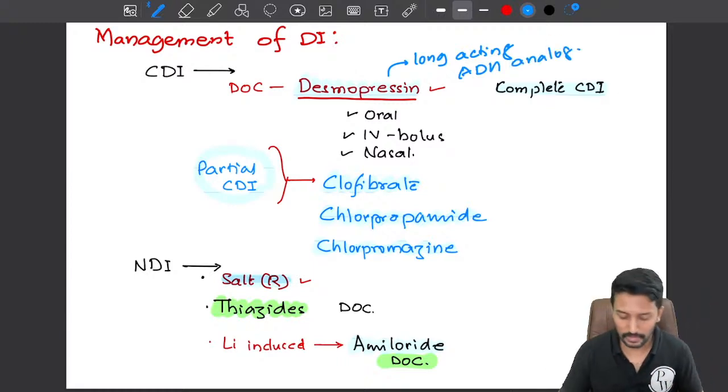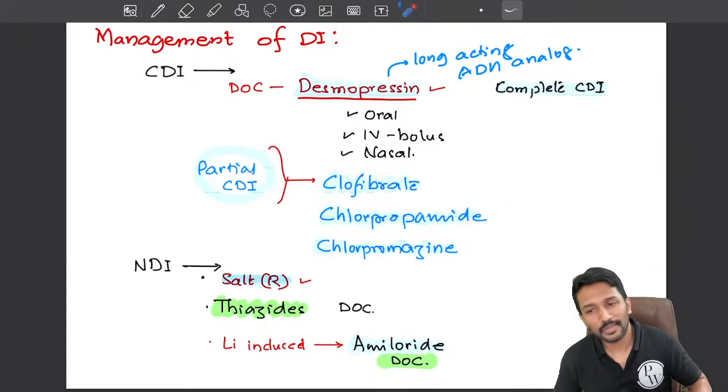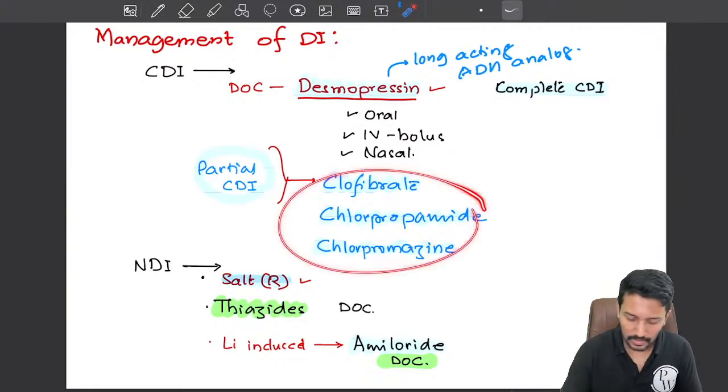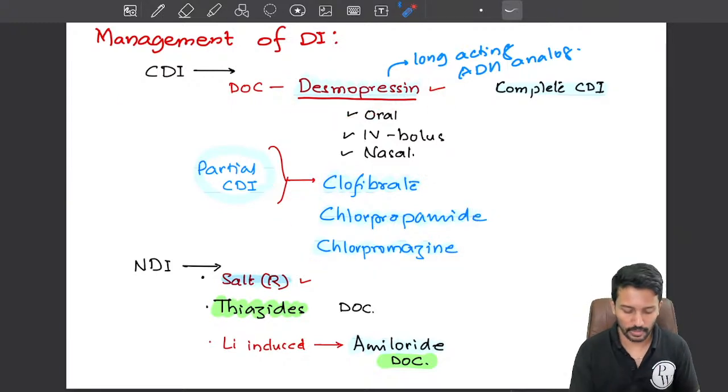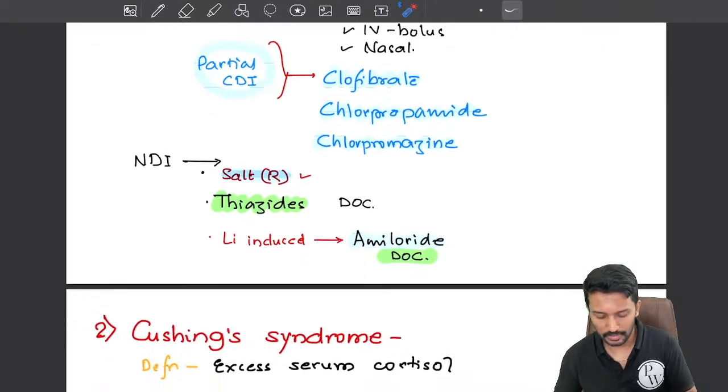What other drugs can I use? I can use clofibrate, chlorpropamide and carbamazepine, right? So the simplest way to remember it, you know, Cafe Coffee Day, CCD, right? CCD. These are the drugs for central diabetes insipidus or pituitary diabetes insipidus.